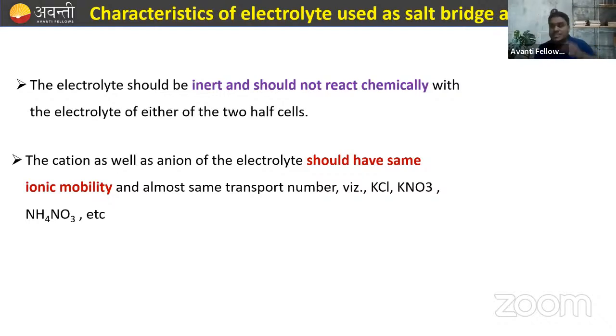This means that the time required for the movement of the cation from one place to another is exactly the same as the time required for the anion to move from one place to another, right? So the cation as well as the anion of the electrolyte should have the same ionic mobility and almost the same transport number, like KCl, KNO3, ammonium nitrate, etc. Right? So these are all the characteristics of the electrolyte used in the salt bridge.